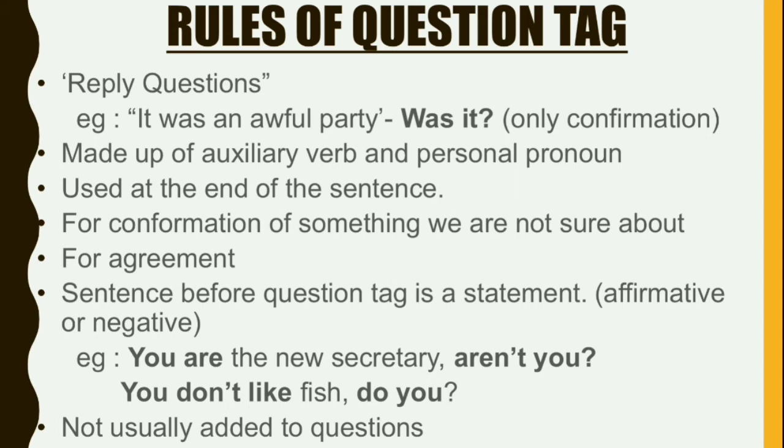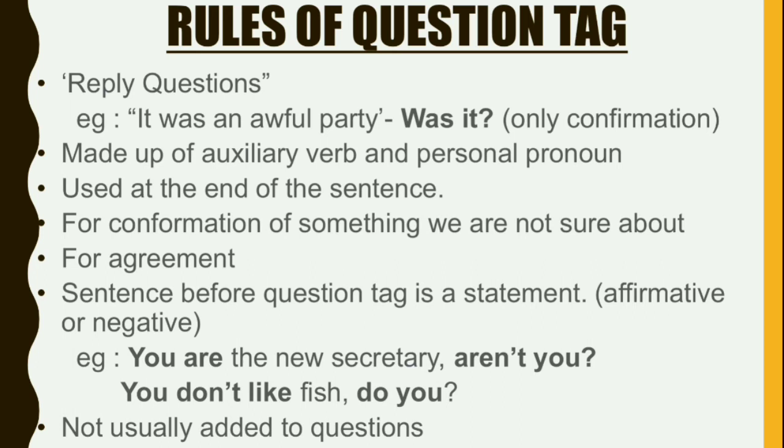The sentence before a question tag is a statement, affirmative or negative. So we have said that question tags come at the end, and the sentence before the question tag is always a statement, declarative or imperative. Do you remember? Then it can be affirmative or negative.